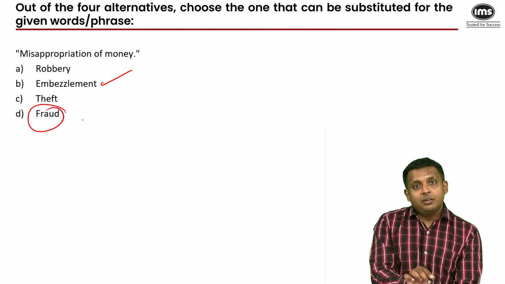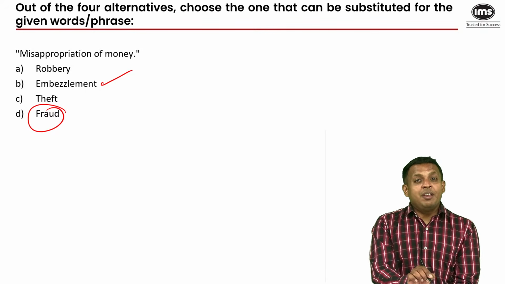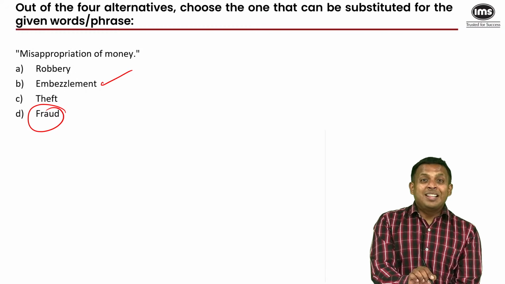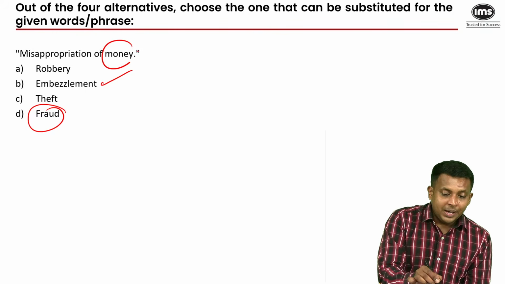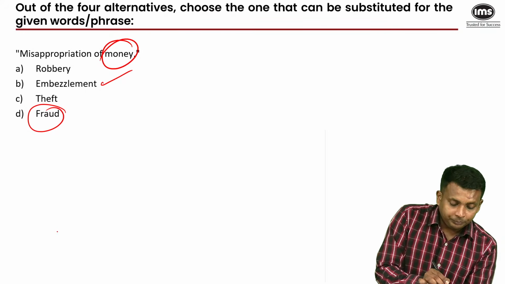Fraud comes in different forms. Specifically, it may not be misappropriation of money. A behavior can be fraudulent, words can be fraudulent, actions can be fraudulent. That may not have anything to do with money. So our word is embezzlement.